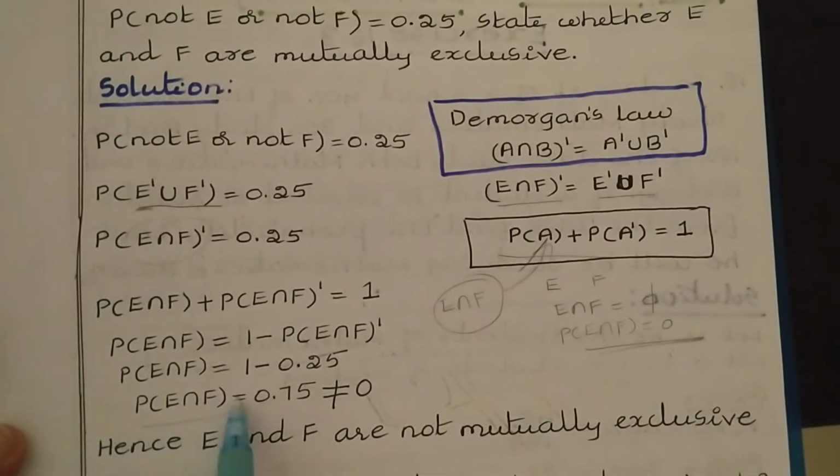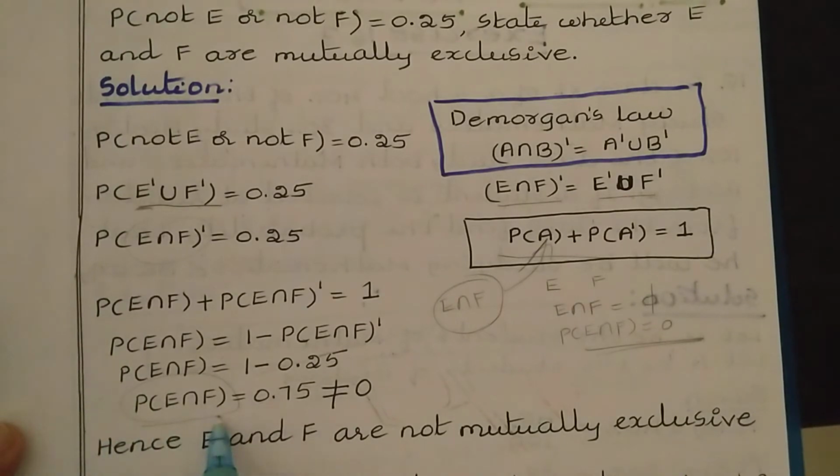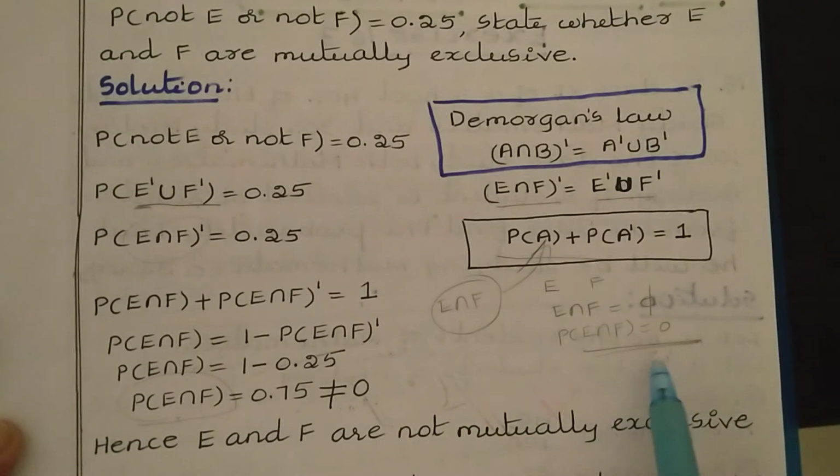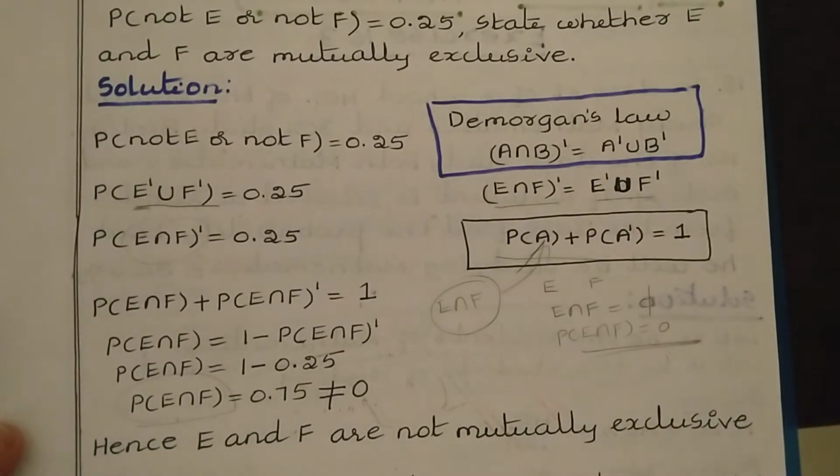So we got the probability of E intersection F as 0.75, which is not equal to 0. Only if this value is equal to 0 can we say E and F are mutually exclusive events. But as this value is not equal to 0, we can say E and F are not mutually exclusive events. Question number 17.